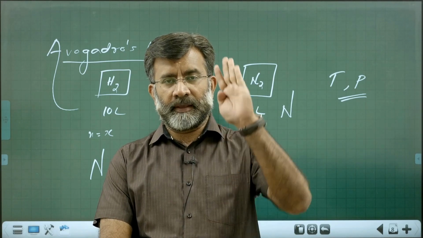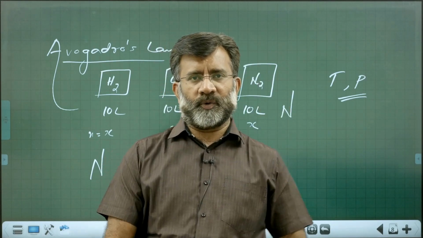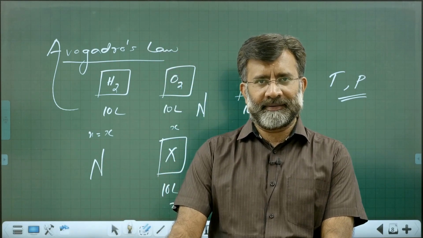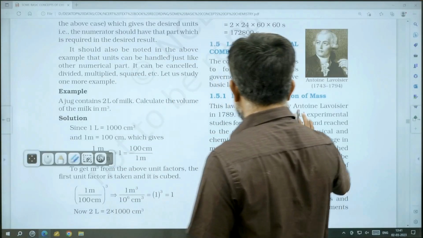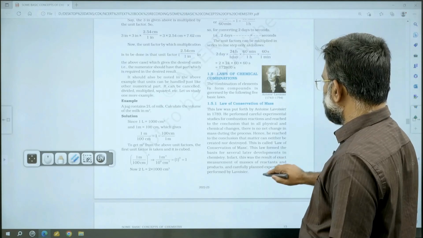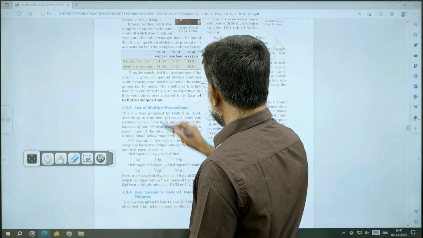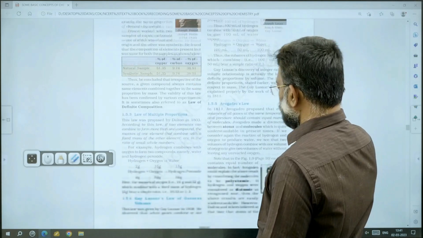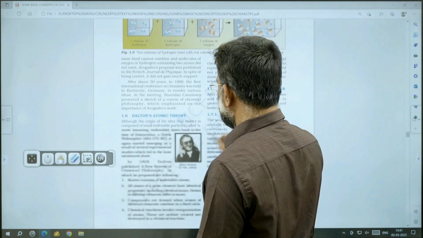Then Gay-Lussac's law of gaseous volumes, and now Avogadro's law. Is it clear? So these are dealt with in the NCERT, where you can find the law of conservation of mass, definite proportion, multiple proportion, Gay-Lussac's law, and Avogadro's law, all explained.